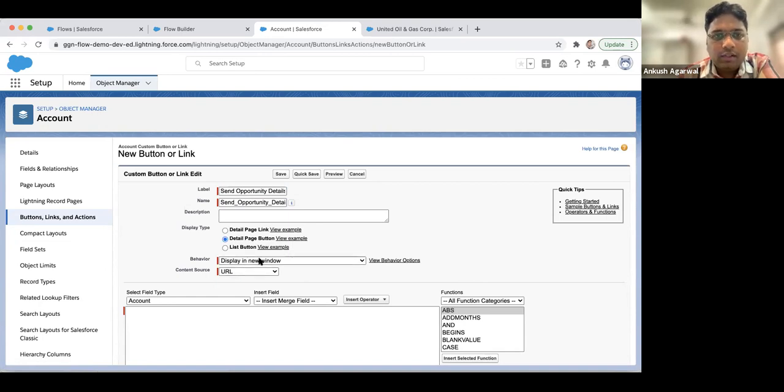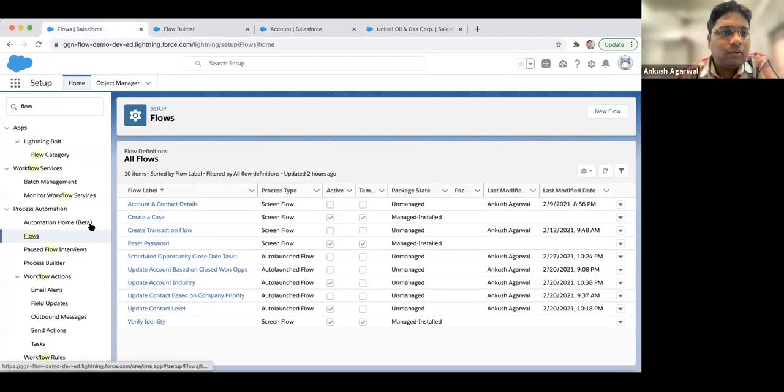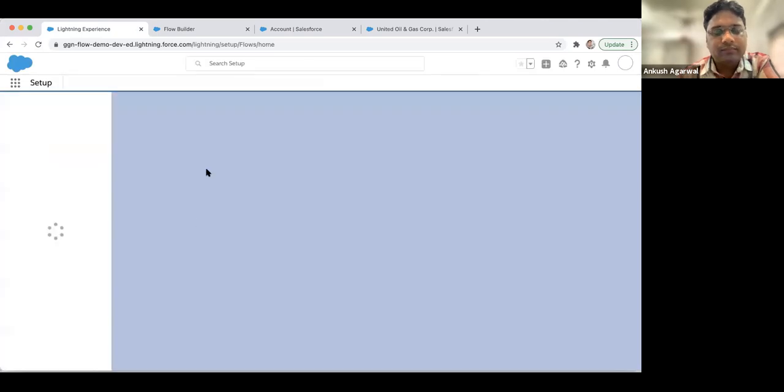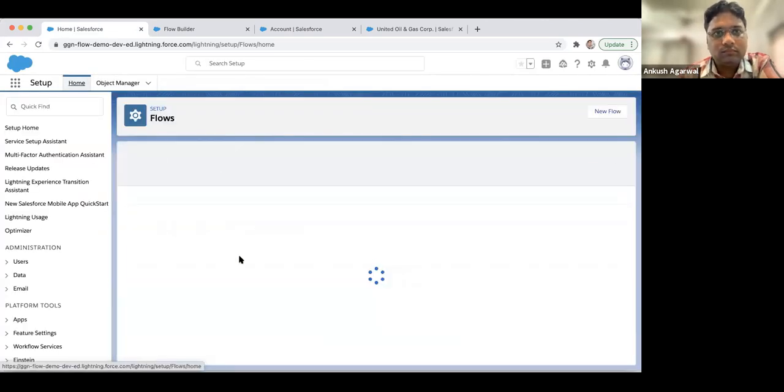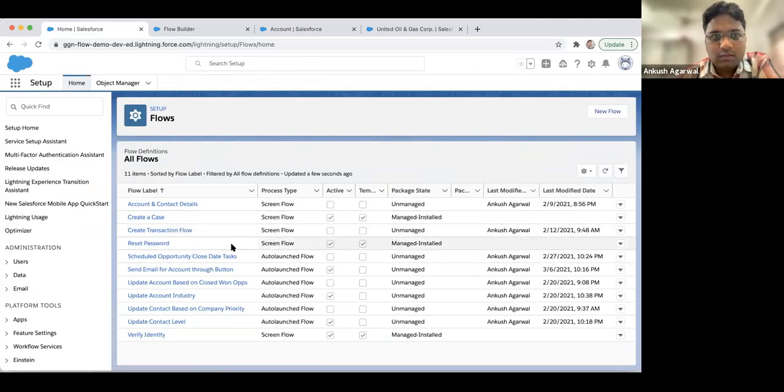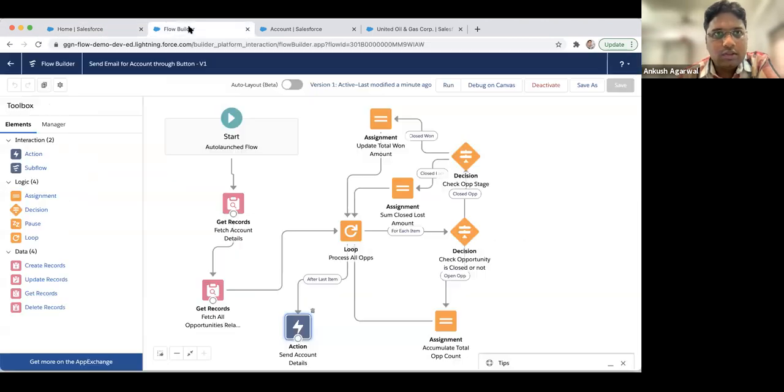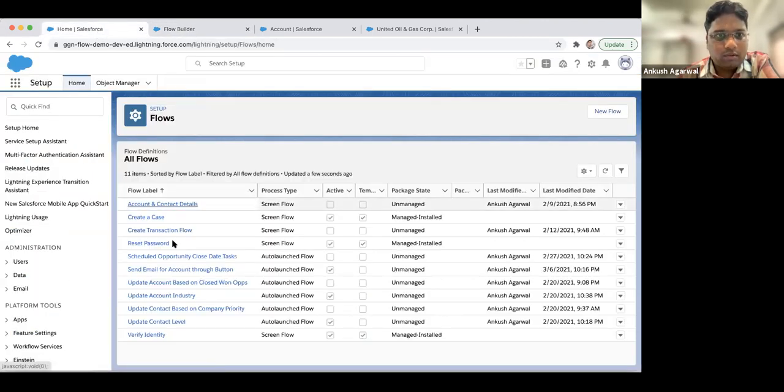And you can see over here, there are multiple options, but for now we'll be selecting this URL, or you can mention JavaScript or Visualforce page. But for flows, we have to select URL and we have to go over here on the flows. We have to refresh this page. Okay, send email. Yeah, this is the flow.